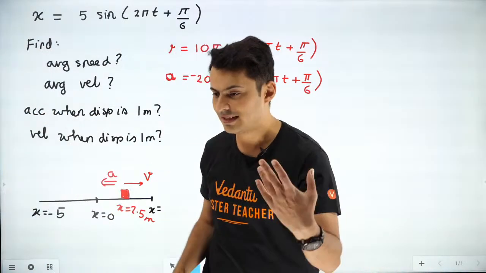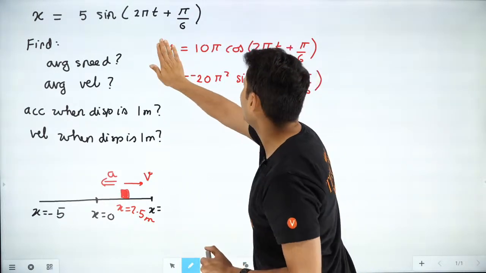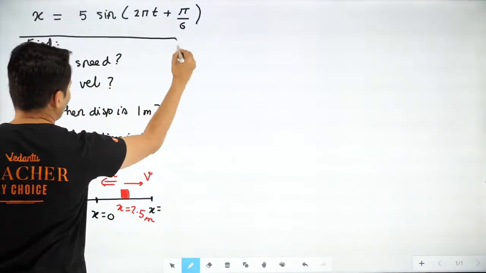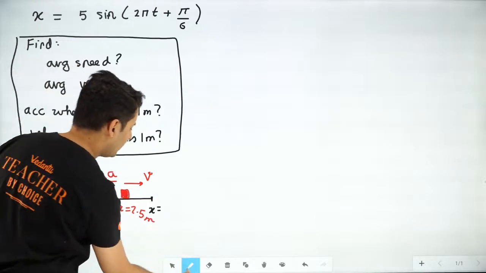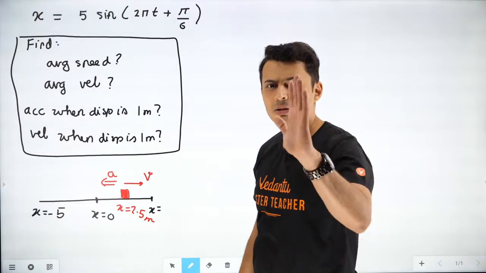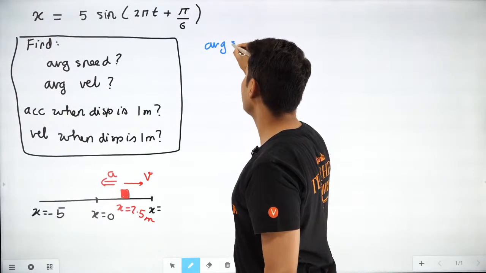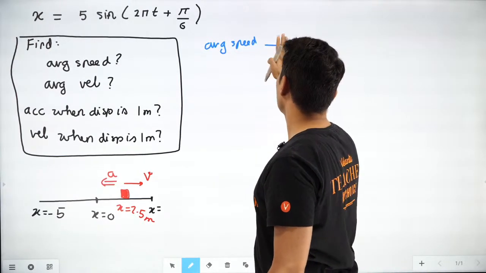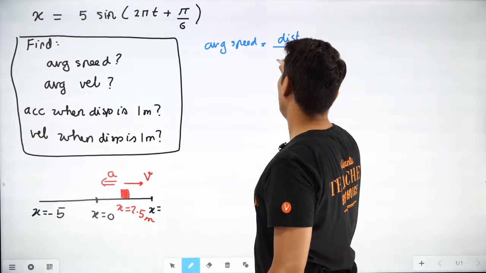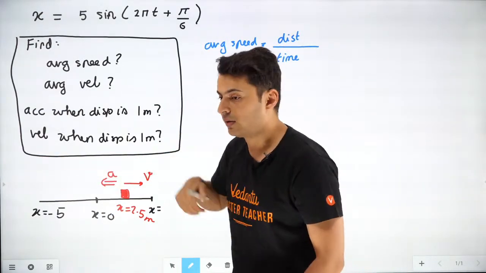Let's see what we do now. I don't need these equations, I guess. I will erase this. Same scenario, but I'm asking a different set of things. First thing, what is the average speed? Now think about it. In one complete oscillation, to find the speed, I need to find the total distance and divide it by the time. What is the total distance it travels in one oscillation, guys?